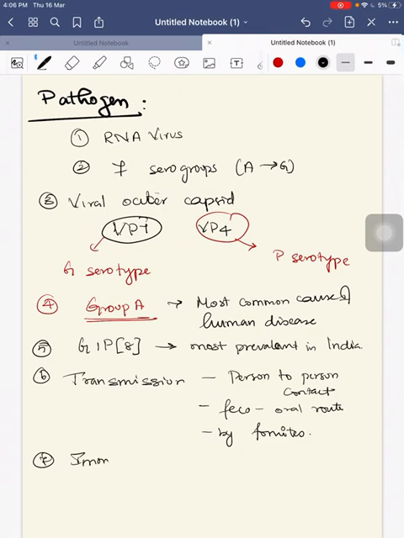Seventh is immunity. So how is the immunity being generated when you get a rotavirus infection? Immunity is triggered by both humoral and cellular components, or cell-mediated immunity. So these are the 7 points you have to write regarding the pathogen. Next, we will come to the question proper. It is vaccines.